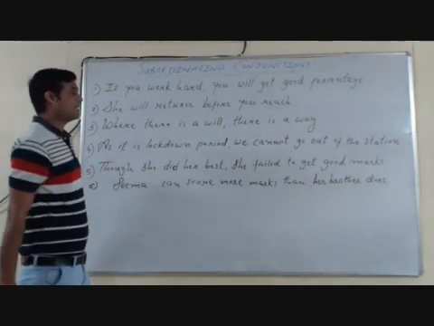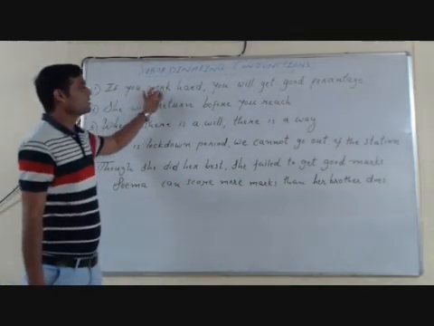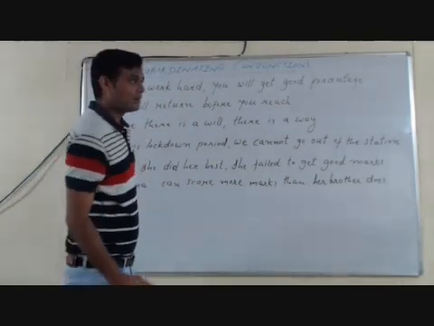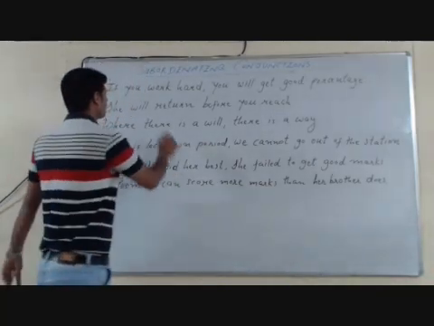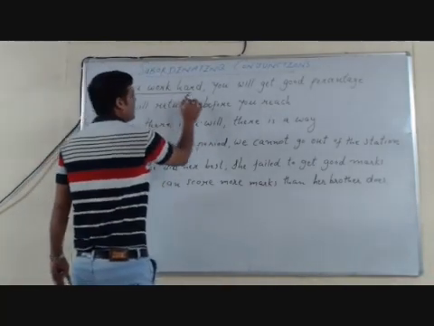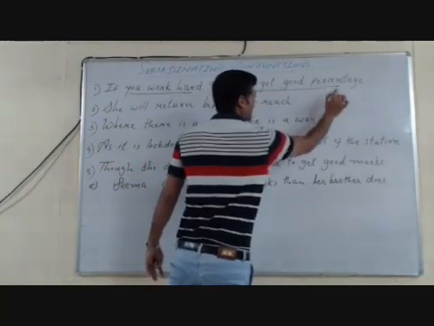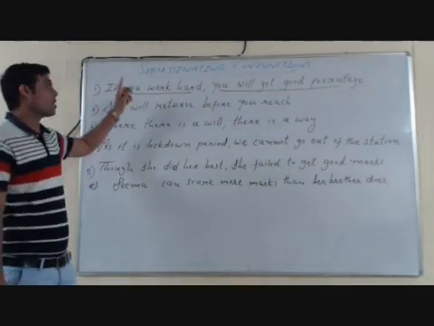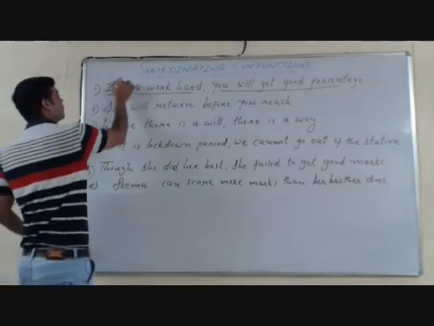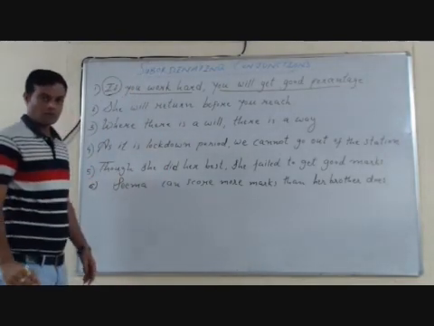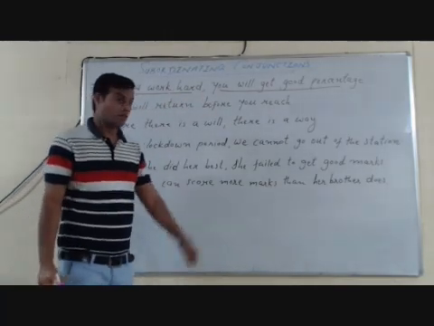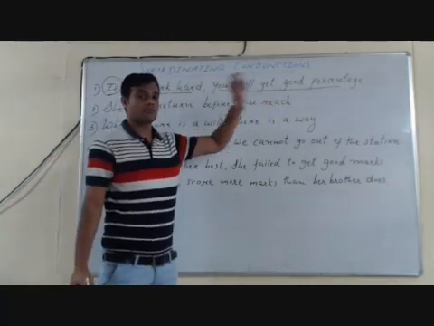The first sentence, if you work hard, you will get good percentage. If you see here, there are two clauses. You work hard, you will get good percentage. And these two clauses are joined with the conjunction if. If you work hard, you will get good percentage.